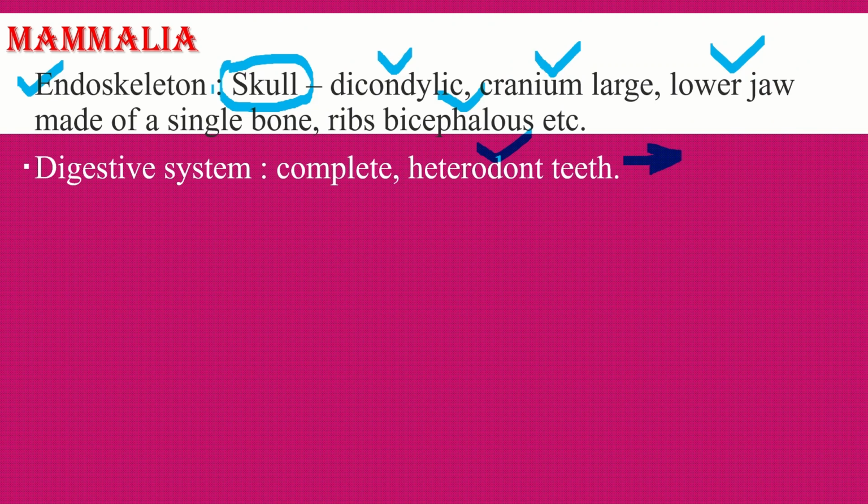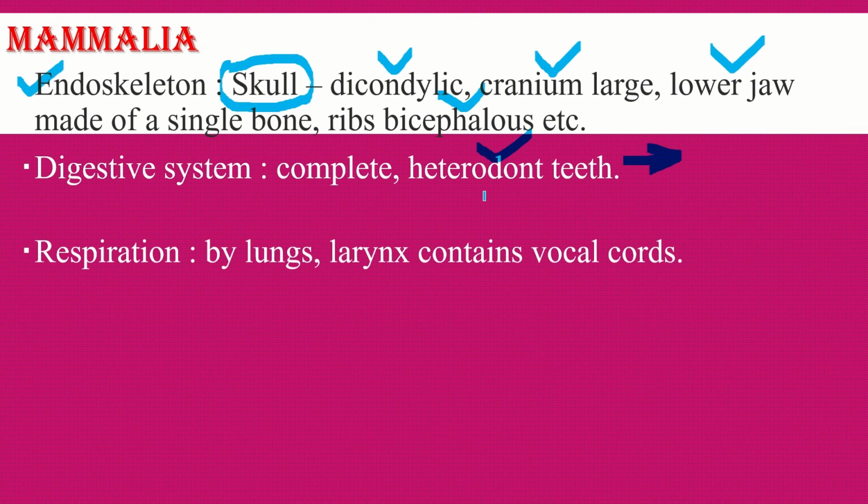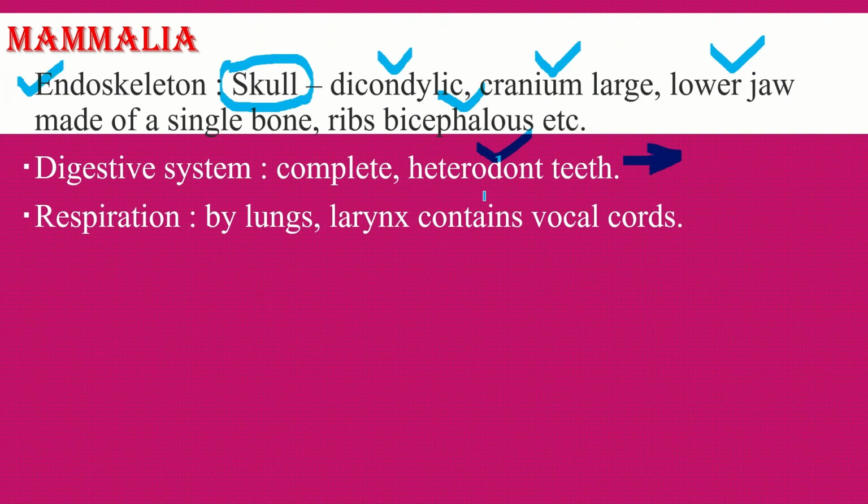So the digestive system is complete, with different types of teeth. Respiration is by lungs, that is, pulmonary respiration. The larynx contains vocal cords, so by these vocal cords the animal can produce different sounds.